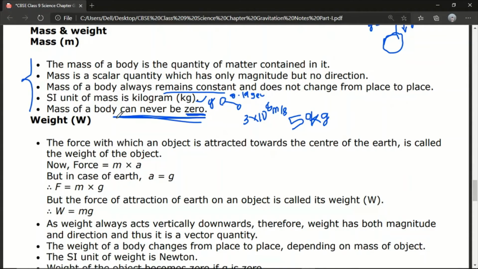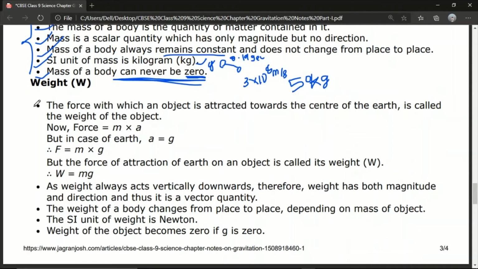So you can easily remember 2-3 points: what is the definition of mass, whether it is scalar or vector, it's scalar; mass always remains constant; the SI unit is kg or gram; and its mass never becomes zero. These are all easy points that I have taken for you. So next, come to weight.